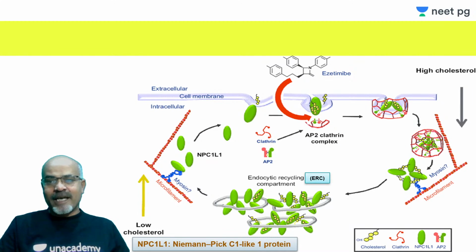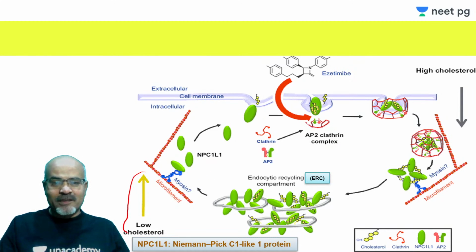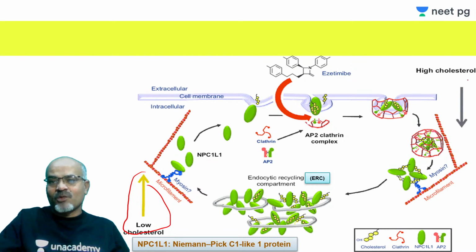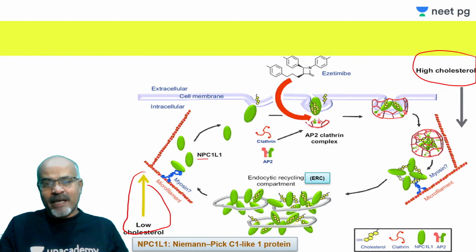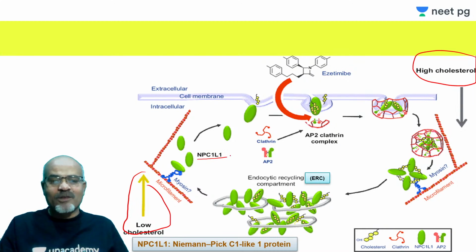This is the diagrammatic representation. I told you that everything, if explained with a diagram, becomes important. This is a condition when there is low cholesterol, and this is the situation where there is high cholesterol. There is this particular transporter, Niemann-Pick C1 Like 1 protein, which actually recycles from the surface or membrane to the endocytic recycling compartment, that is called ERC.